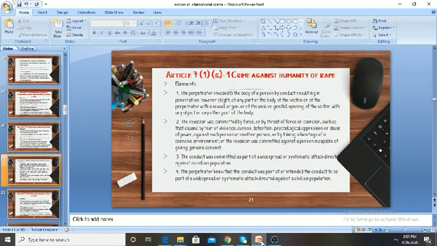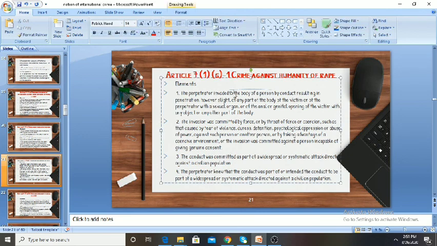Next, Article 7, Clause 1G also provides the crime against humanity of rape. In this case, the following are the important elements: the perpetrator invaded the body of a person by conduct resulting in penetration, however slight, of any part of the body of the victim or of the perpetrator with a sexual organ, or of the anal or genital opening of the victim with any object or any other part of the body.